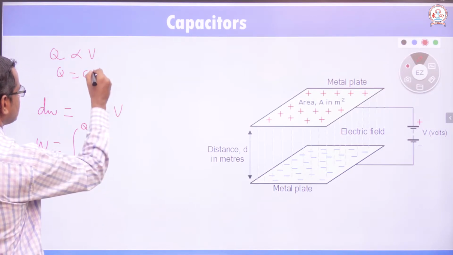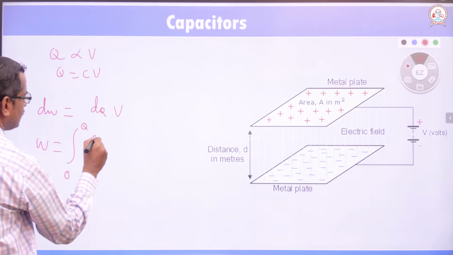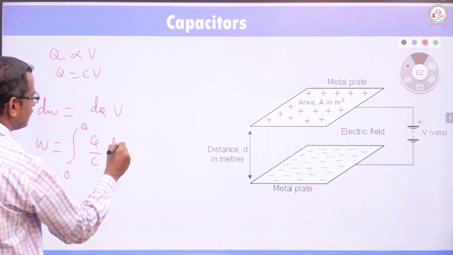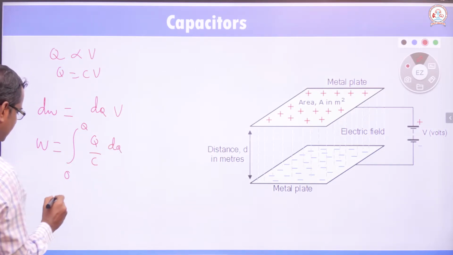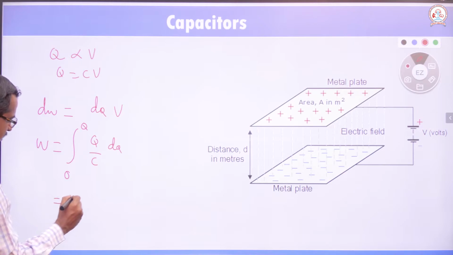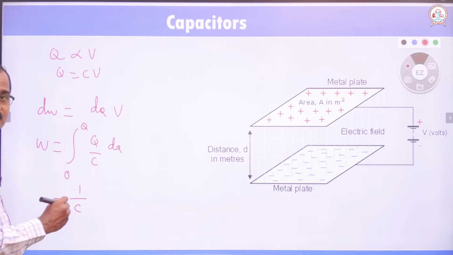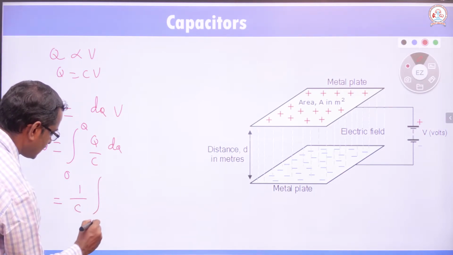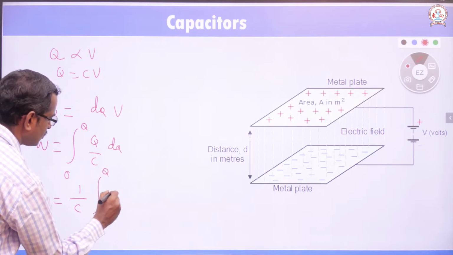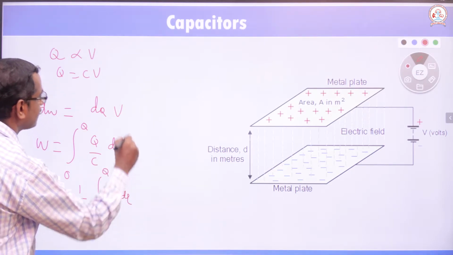V is equal to Q by C, so W is the integral of Q by C dQ. Here C, the capacitance of the capacitor, is constant, so just take it out: 1 by C times the integral from 0 to Q of Q dQ.